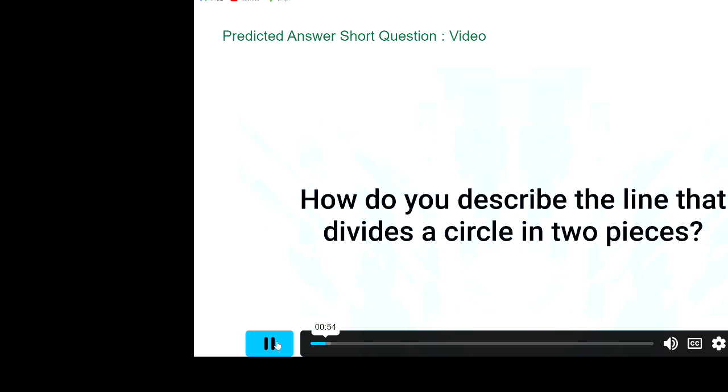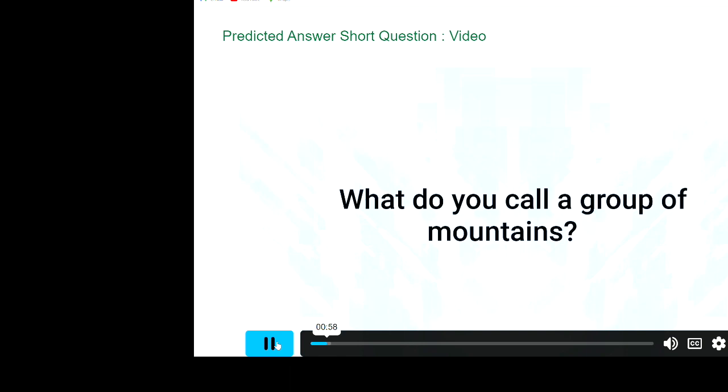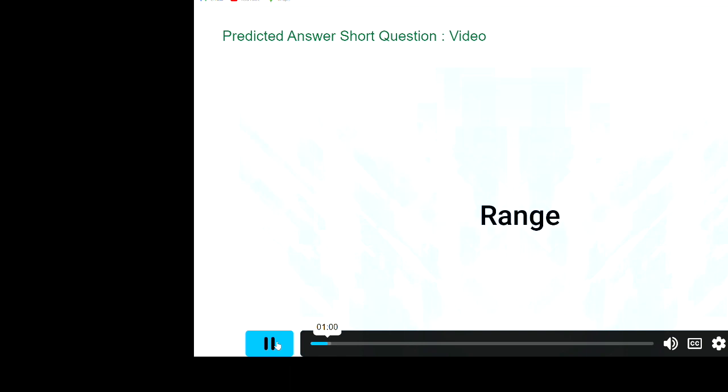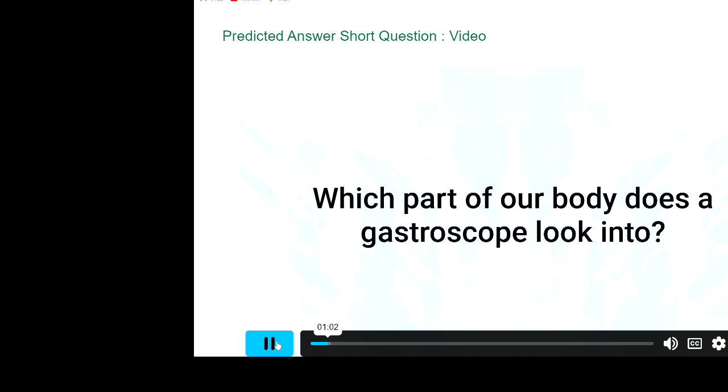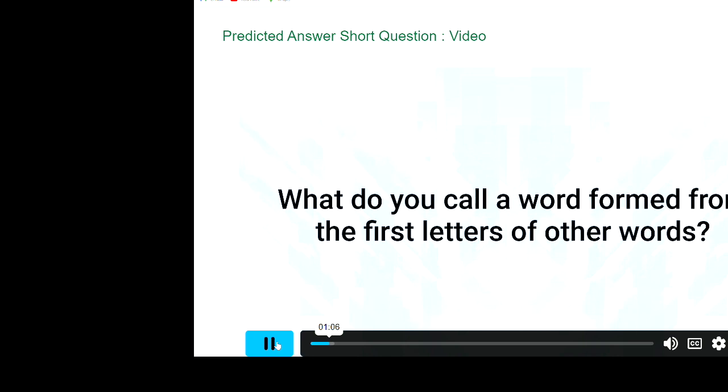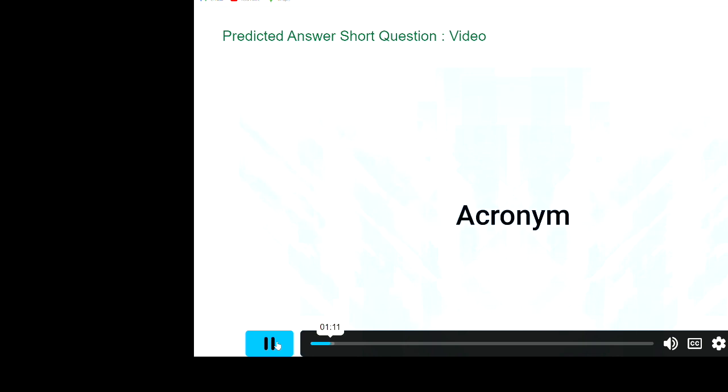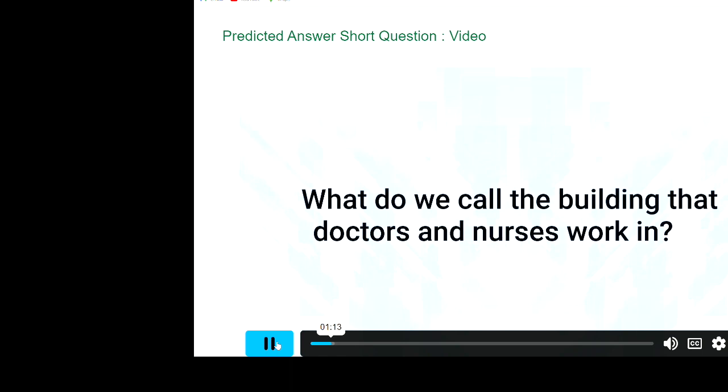What is the hard object in the center of peaches, apples, and pears? Seeds? How do you describe the line that divides a circle in two pieces? Chord. What do you call a group of mountains? Range. Which part of our body does a gastroscope look into? Stomach. What do you call a word formed from the first letters of other words? Acronym.